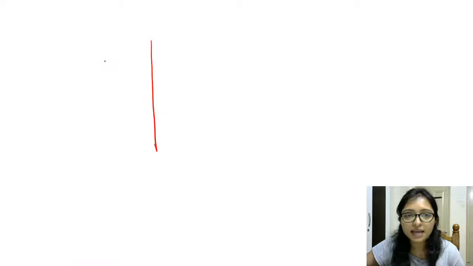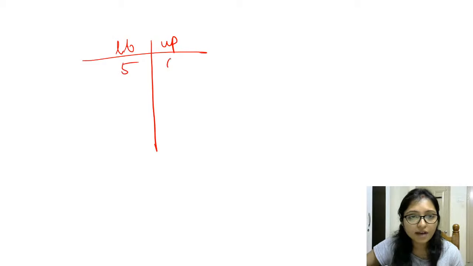So what was our data? The data was like that, lower bound and here was upper bound, and the data was 5 6, 4 5 and 3 4.